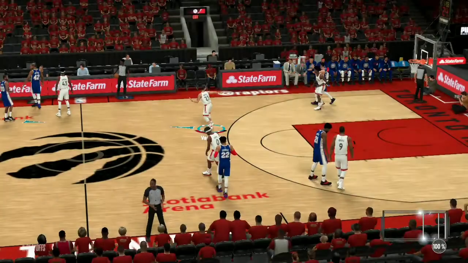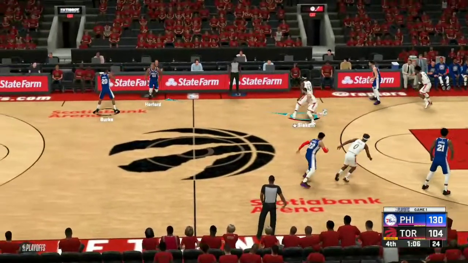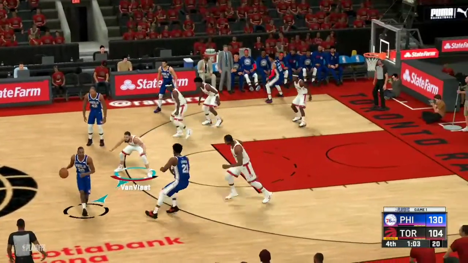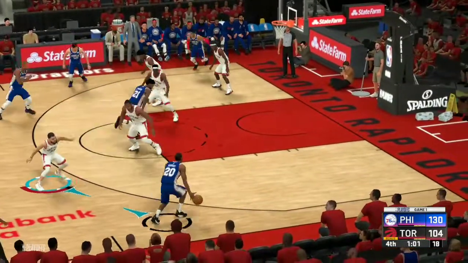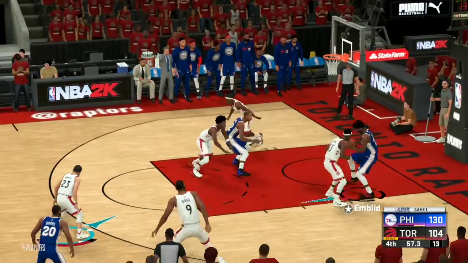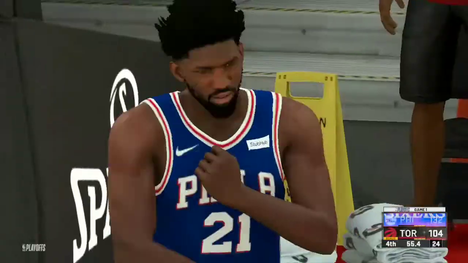Okay, so we are here in the Eastern Conference semifinals between the Philadelphia 76ers and the Toronto Raptors, as the Raptors are getting blown out by 26 points right now with 1 minute remaining. So let's have some fun here. I'm taking control of the Toronto Raptors as Embiid gets the rebound and he nails that down.